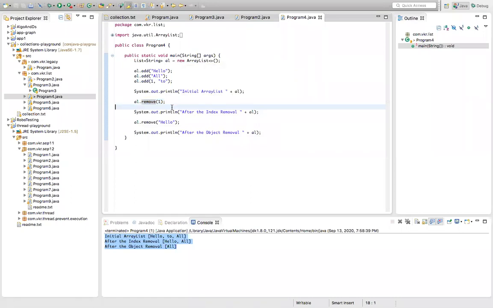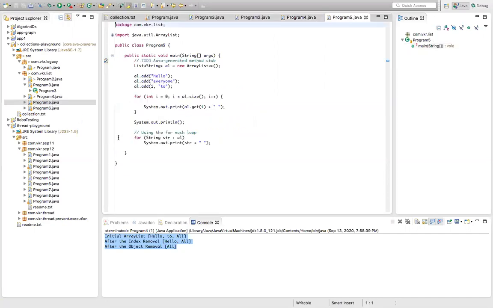Now we have seen how to add data, how to update data, and how to remove data. Everything in the collection API is only adding, removing, updating, and reading values, which we have to learn in all classes. And we have to learn the difference between one class and another. Now we have array list, then why did they implement linked list, and why did they create vector and stack? Inside the list interface, we have these many classes. We have to learn each and every class, what is the purpose of the class, and when to use the class. We have to learn this in the collection API.